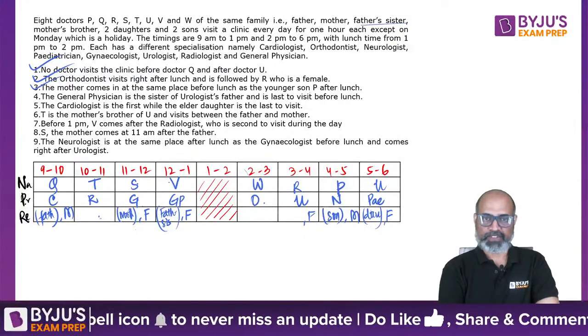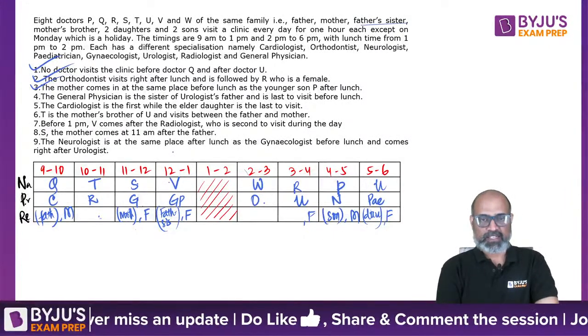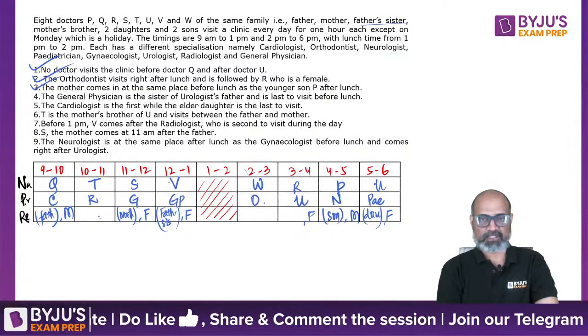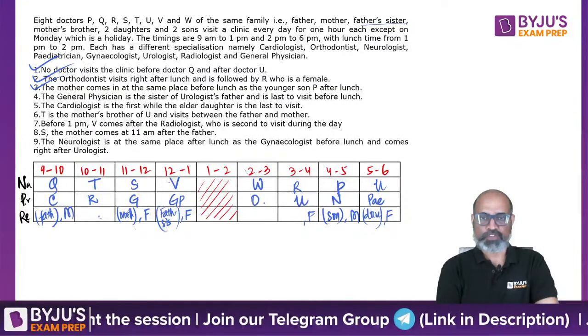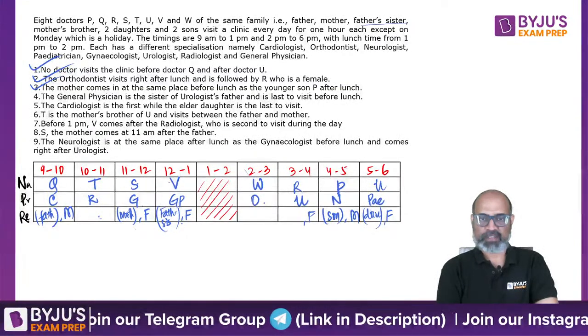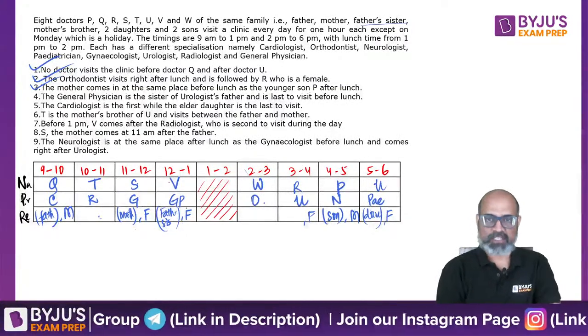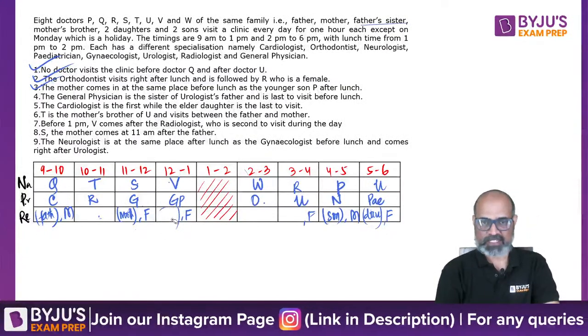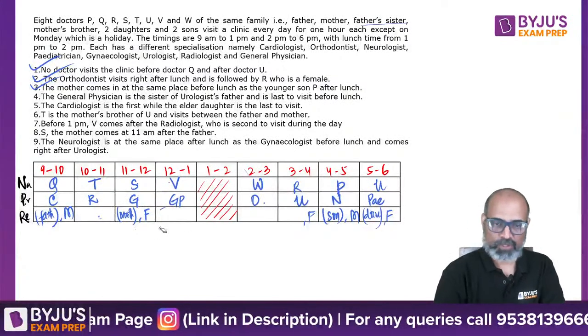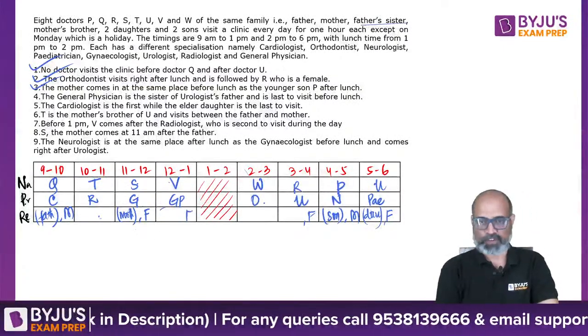Right. The general physician is the sister. Okay, who is the general physician? This. So general physician is the sister of urologist's father. Okay, so general physician is a sister. So female.